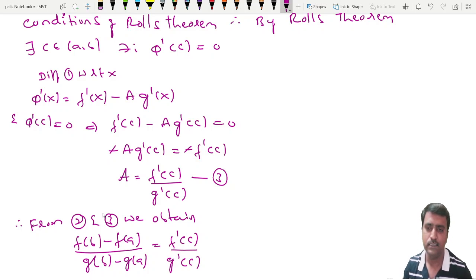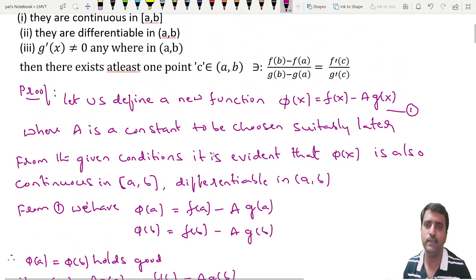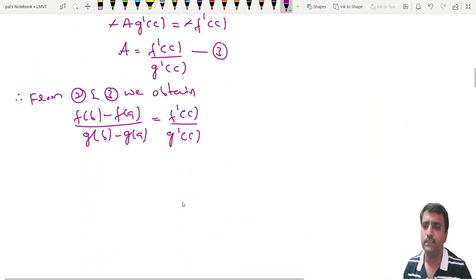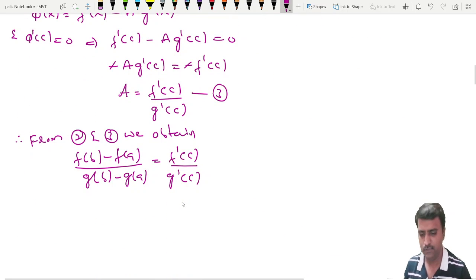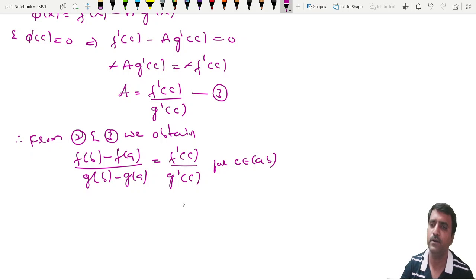So this is the proof of Cauchy's mean value theorem. What we had to prove is that f of b minus f of a by g of b minus g of a is equal to f dash of c by g dash of c. We proved that, where c belongs to (a, b). Okay. Hence the proof.